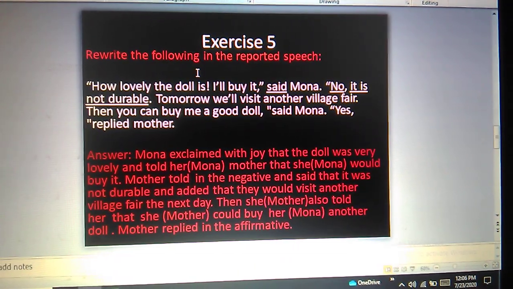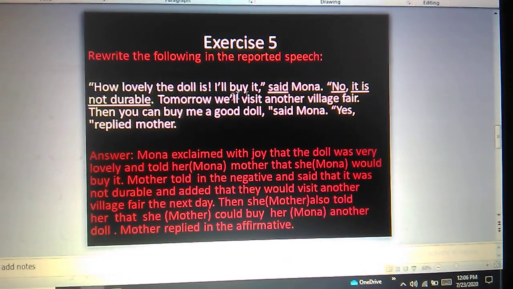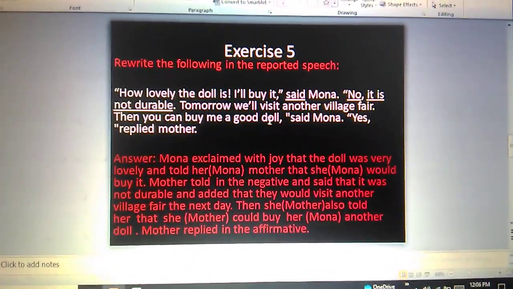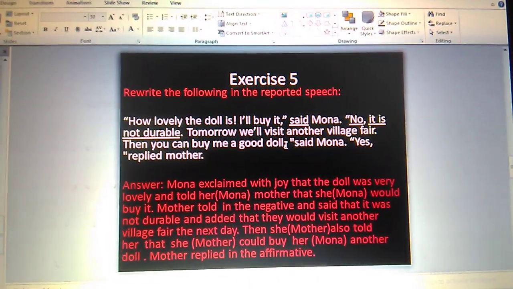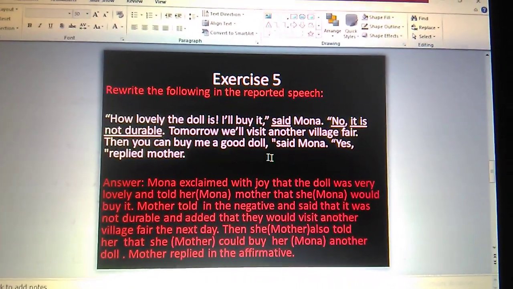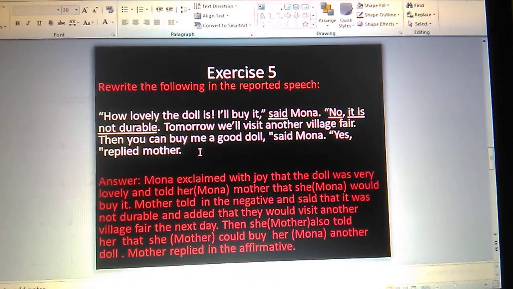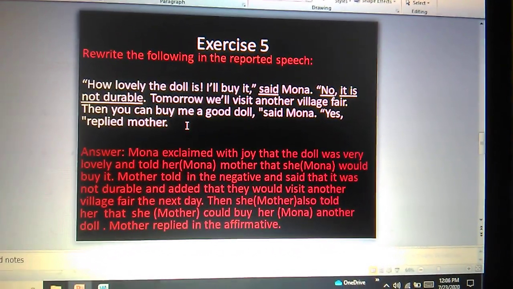Go for exercise 5. "How lovely the doll is! I shall buy it," said Mona. "No, it is not durable. Tomorrow we will visit another village fair." "Then you can buy me a good doll," said Mona. "Yes," replied mother. So this is the conversation between the mother and Mona.